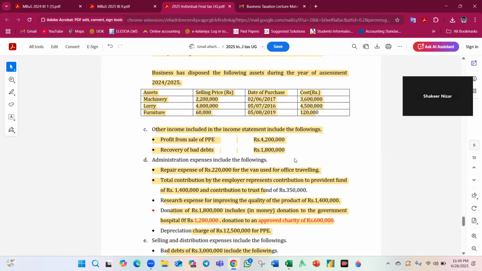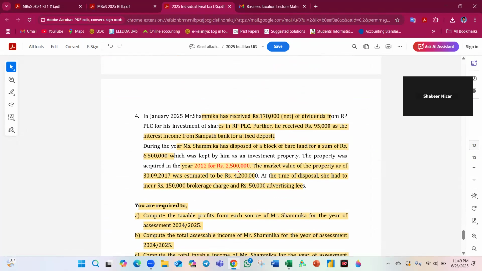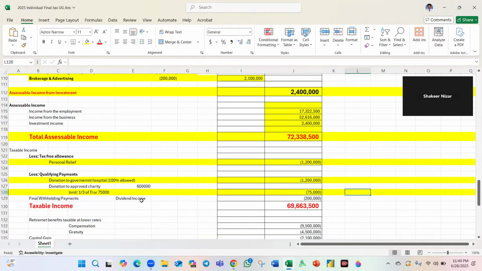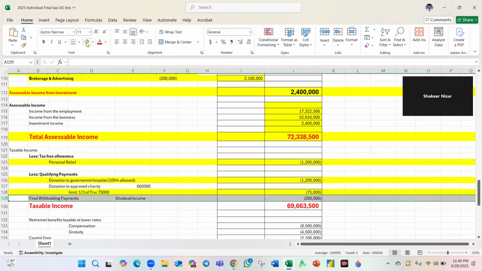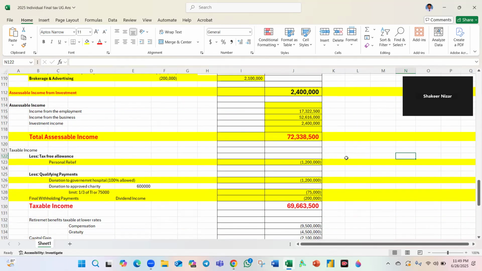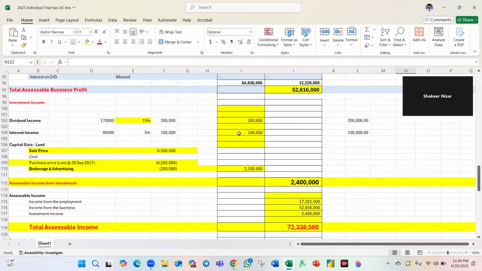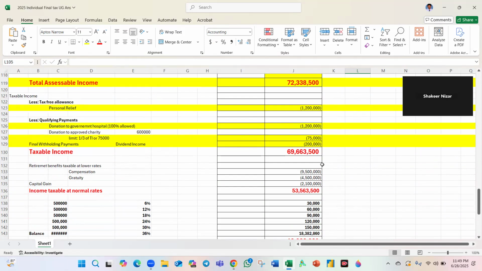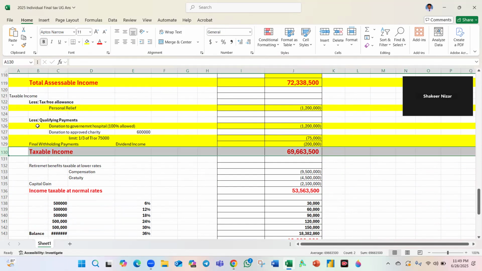So the final withholding payments, dividend income, you may see it is a final tax. We already paid the tax, so that is why we can directly deduct it. Final withholding payments, dividend income, then we get the taxable income.